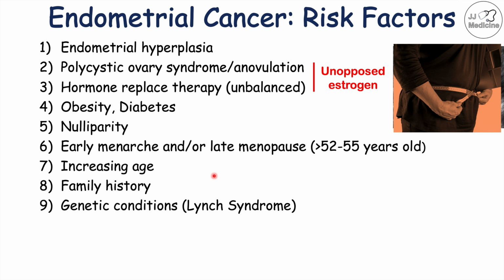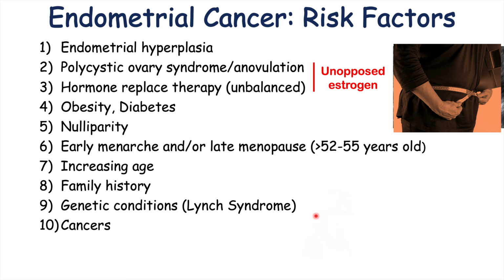Genetic conditions like Lynch syndrome, also known as hereditary non-polyposis colorectal cancer. This is because there are DNA mismatch repair proteins that are mutated in this condition, and this increases the risk of not only endometrial cancer, but also other cancers as well. So this would be considered a familial cancer syndrome, so it also increases the risk of colon cancer. Other cancers can also increase the risk of endometrial cancer.